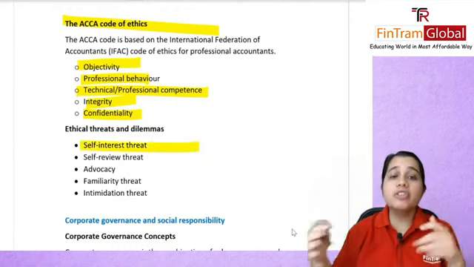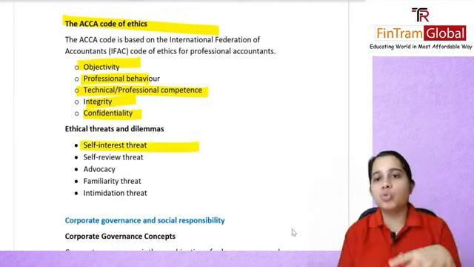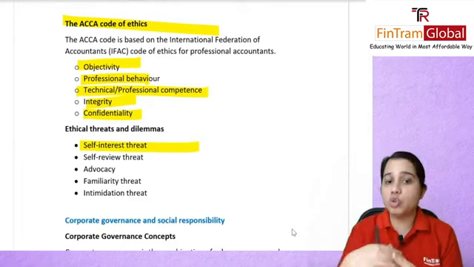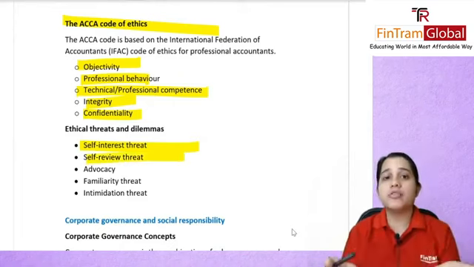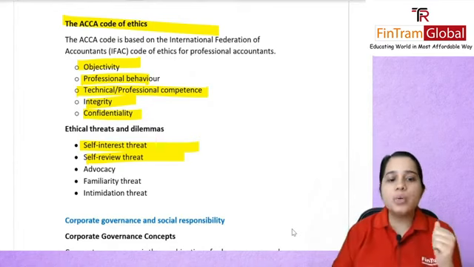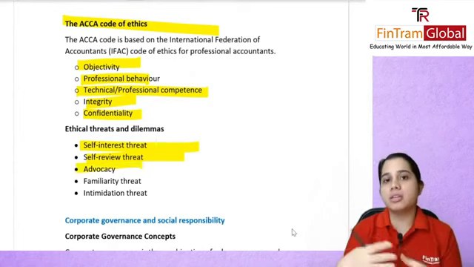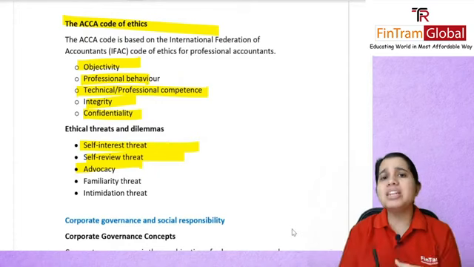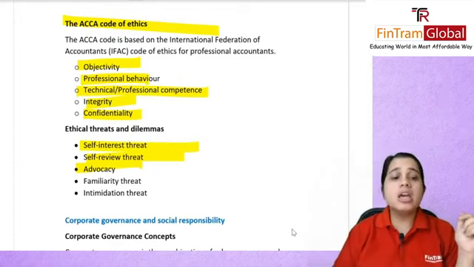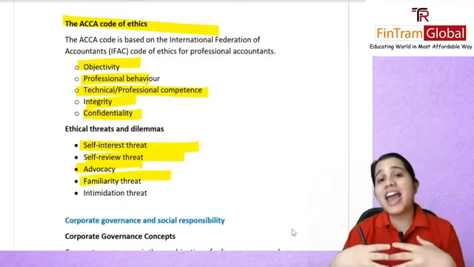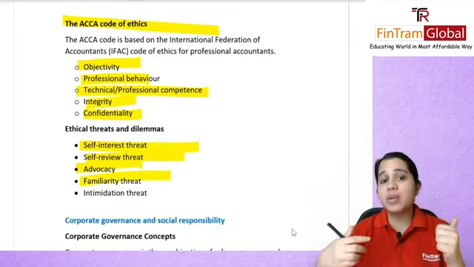There are various ethical threats. You have a self-interest threat, wherein you could do something wrong because it will benefit you too. Self-review threat, wherein you are reviewing your own work, then of course this threat will arise. Advocacy, when you are promoting a client's opinion, which usually happens in legal cases. Familiarity threat, if you know your client too well, then of course this threat will arise.